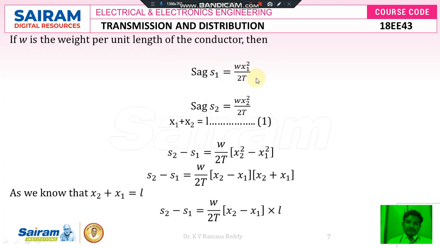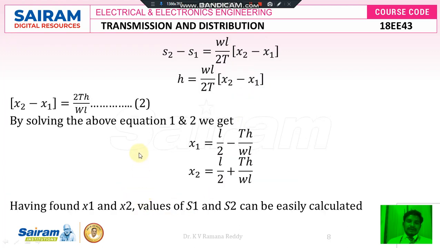Earlier we got one formula, that is x2 plus x1 is equal to L. Now once again here we got one more formula, that is x2 minus x1 is equal to 2Th divided by WL. By solving these two equations, we can get x1 is equal to L by 2 minus Th divided by WL. Similarly x2 is equal to L by 2 plus Th divided by WL. So anyhow here x1 and x2 are nothing but the sags like S1 and S2, which we can easily calculate by using these formulas.